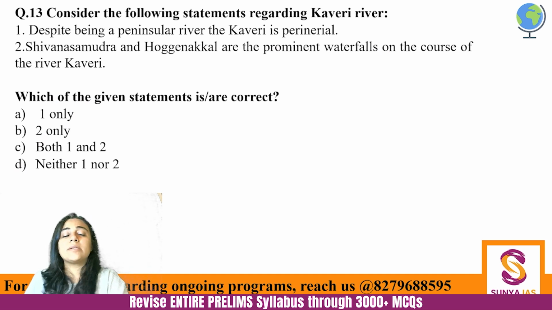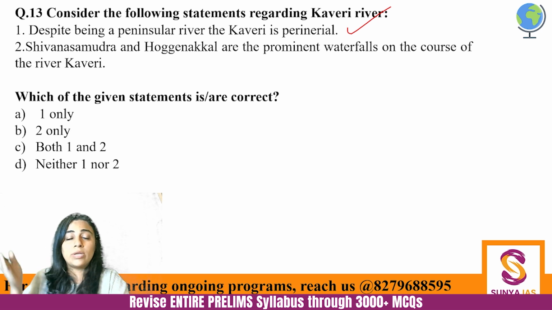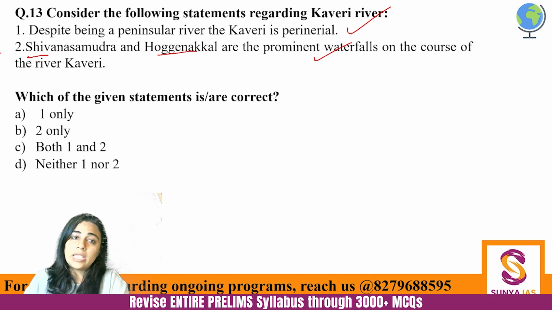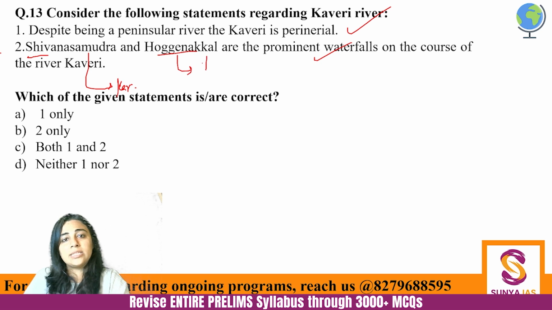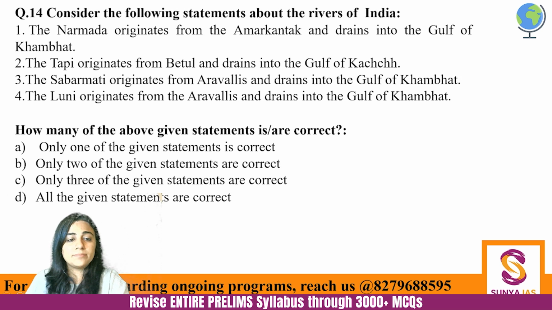Here both the given statements are correct. First one you already knew, right? Because it's getting moisture from the southwestern monsoon and northeastern monsoon. And second is also correct. The Shivna Samudra and Hogenakal. These two are prominent waterfalls which are there on the river Kaveri, and Shivana Samudra is in Karnataka. Hogenakal is in Tamil Nadu. Okay, so C is the correct answer. Next.